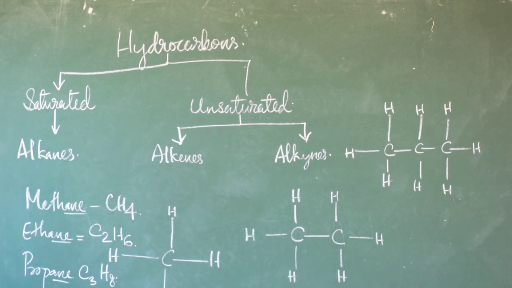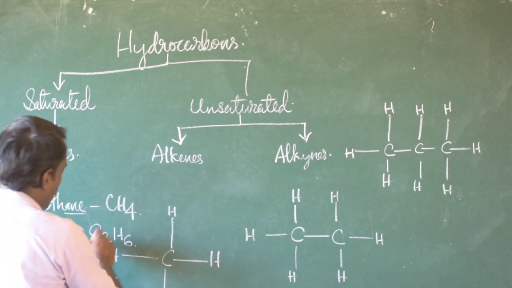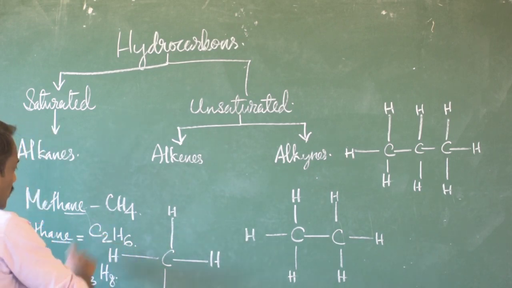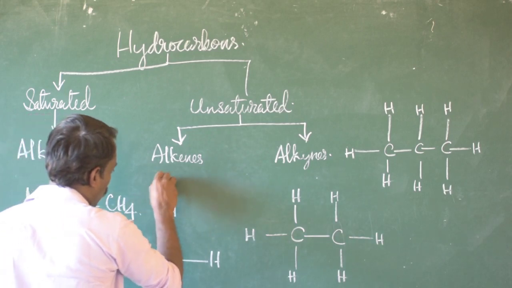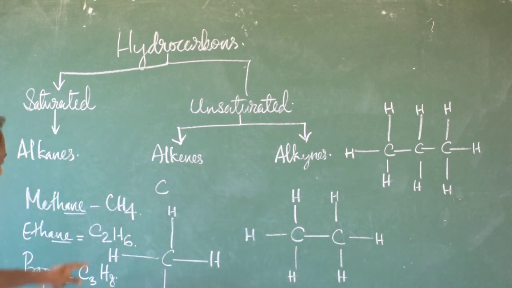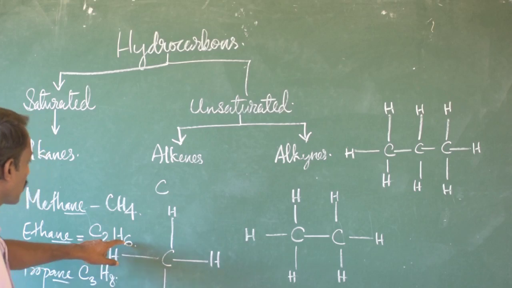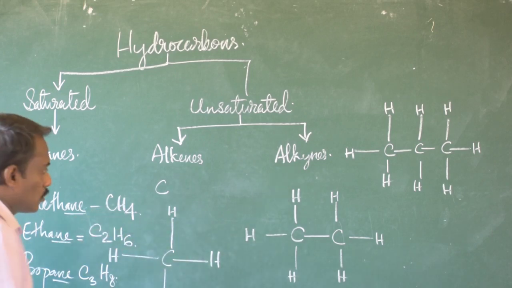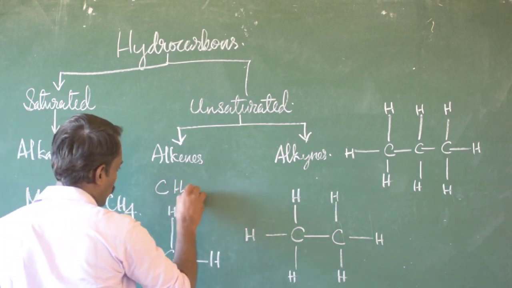Second, if we compare the molecular formulas of 2 consecutive compounds in this series, for example methane and ethane, see the difference between the carbon atoms. Ethane has 2 carbon atoms, methane 1, so the difference is 1 carbon atom. Ethane has 6 hydrogen atoms, methane 4, so the difference in hydrogen atoms is 2, that is H2.